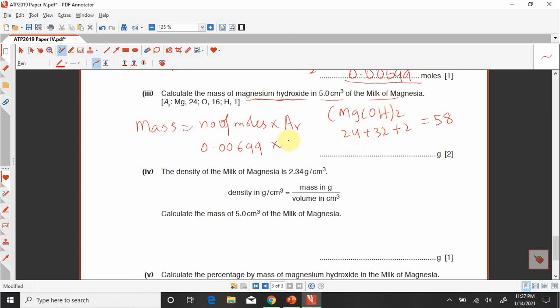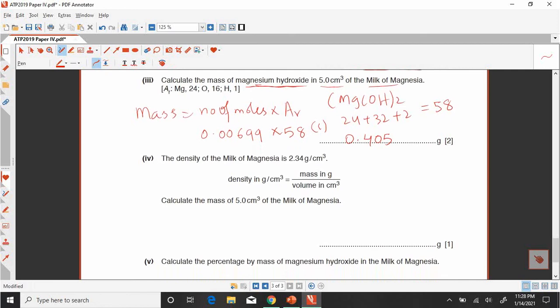So we will multiply it here in this way, 58. You can say 1 mark will be awarded up to this one, and then 1 mark for the answer. When you multiply it you will get 0.405. This is the mass of the magnesium hydroxide.